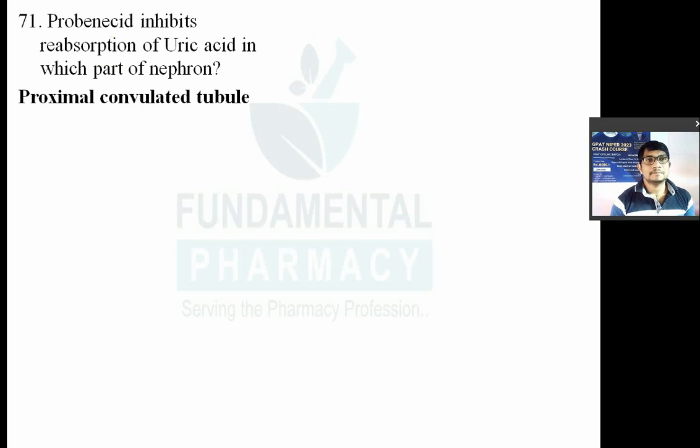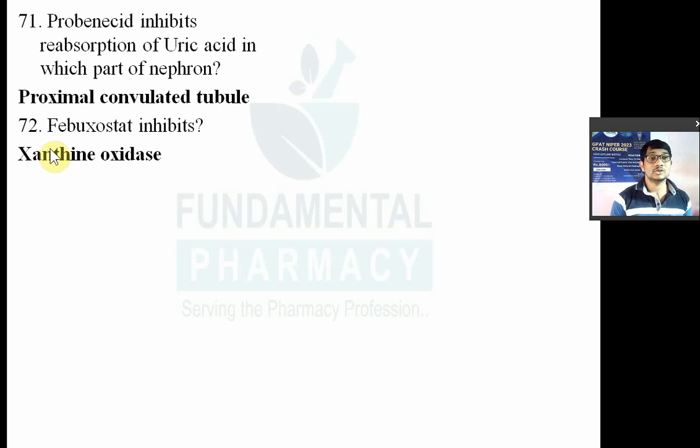The next question is question number 72. Febuxostat inhibits. So basically they are asking what is the mechanism of action of febuxostat. It is again a drug used in the treatment of gout, and it is a drug related to allopurinol. So you might have some idea what the mechanism of action will be. As allopurinol is also a xanthine oxidase inhibitor, febuxostat is also a xanthine oxidase inhibitor.